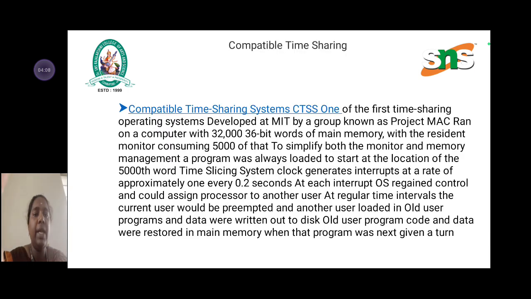Time sharing. Compatible Time Sharing System was one of the first time sharing operating systems, developed at MIT by a group known as Project MAC. It ran on a computer with 32,036 words of main memory.